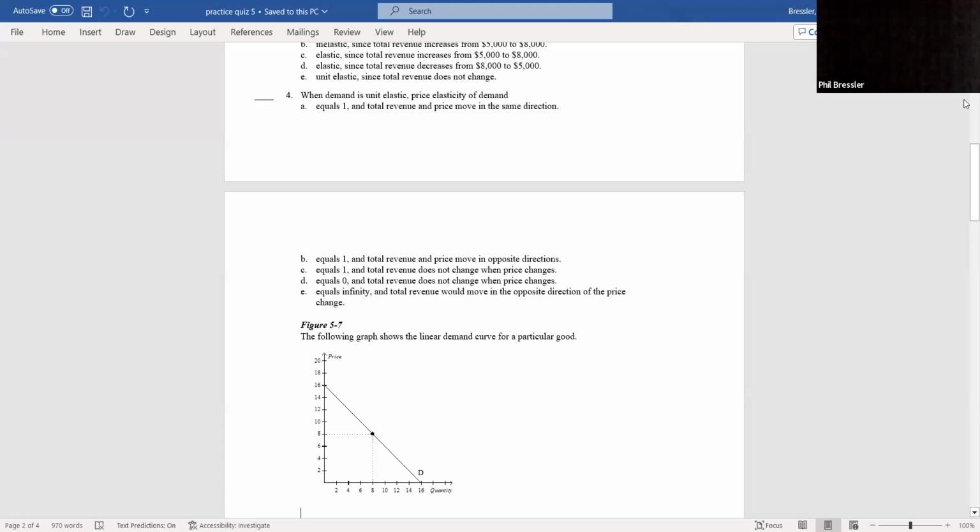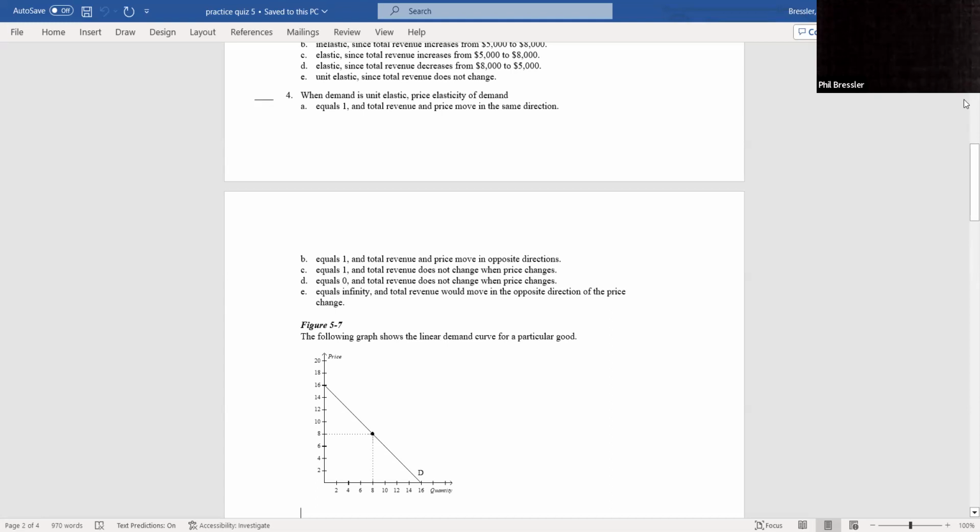Why is that? That is because if price goes up 10%, quantity demanded goes down 10%. And if price goes down 10%, quantity demanded goes up 10%. So at the end of the day, total revenue, which is price times quantity, will not change.